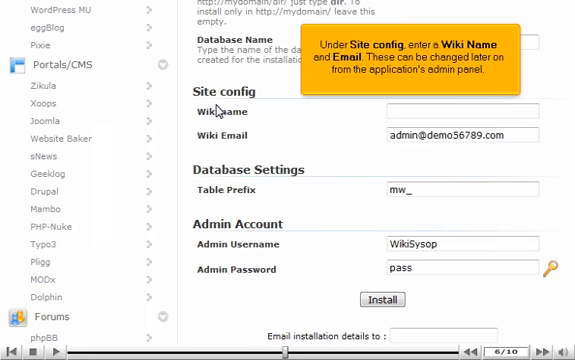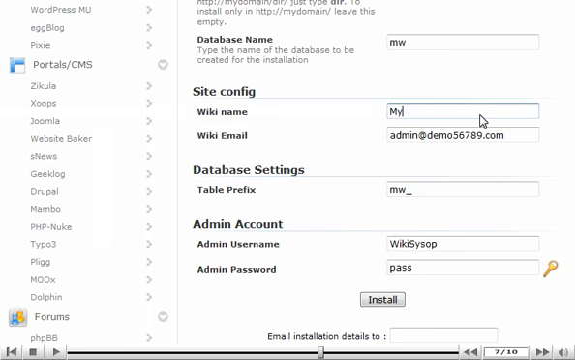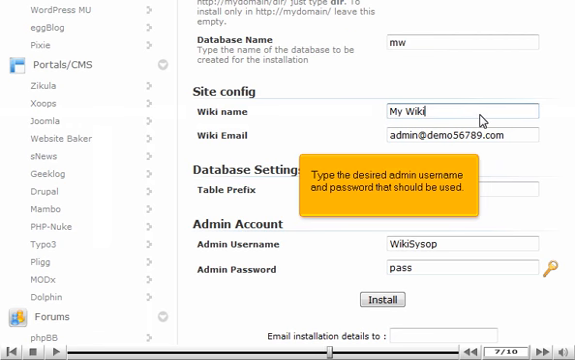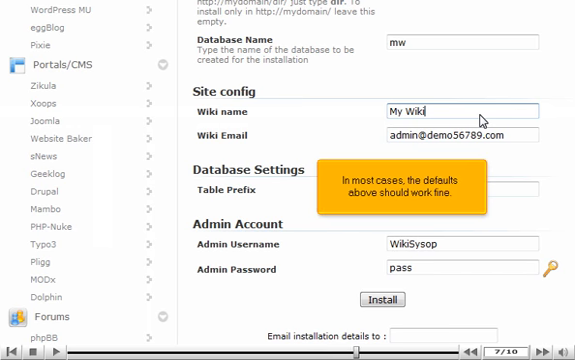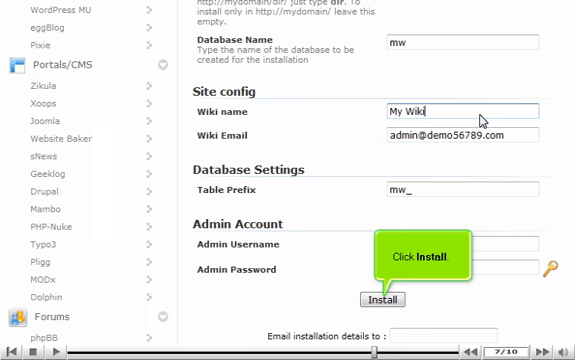Under Site Config, enter a wiki name and email. These can be changed later on from the Applications Admin panel. Type the desired admin username and password that should be used. In most cases, the defaults above should work fine. Click Install.